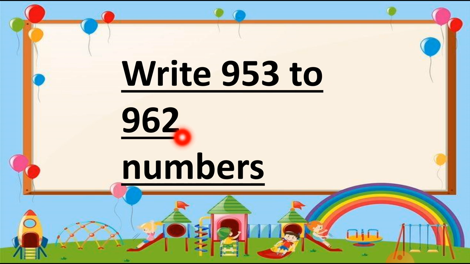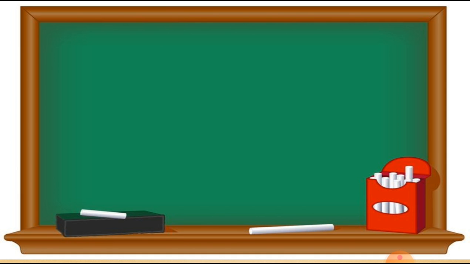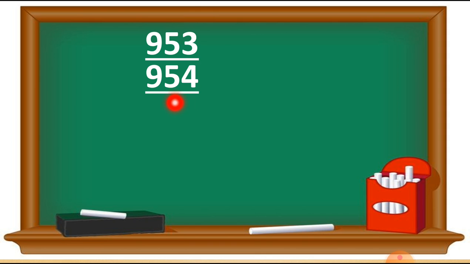So we have to write 953 to 962 numbers in the table form. Let's write this. Let's start with 953. Here is 953. So after 53, number 54 will come. So I write here this way 954. We can read this number as 954. Next one. After number 54, this 55 number will come.